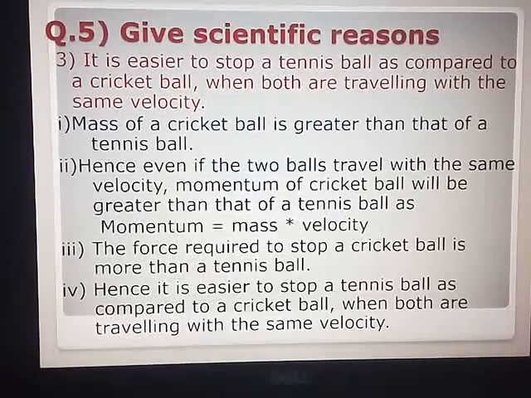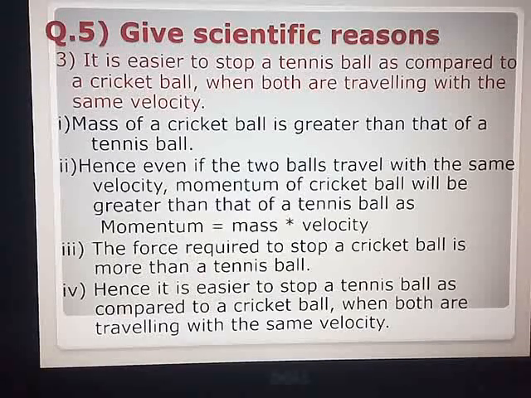So what concept you have to link over here, the logic of momentum. You have to see momentum is equal to mass into velocity. So the object with higher mass, see, even if you take a very small example of a small stone and a large stone, if both the stones are thrown towards you at the same time, it will be easier for you to stop the small stone as compared to the bigger one.